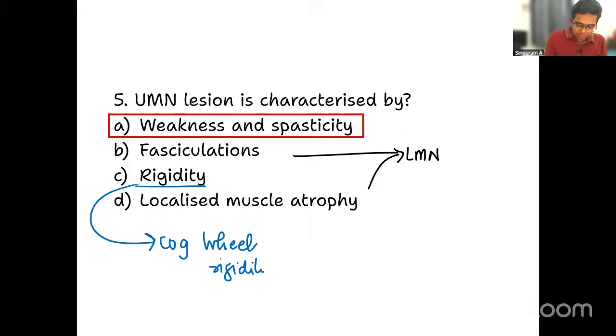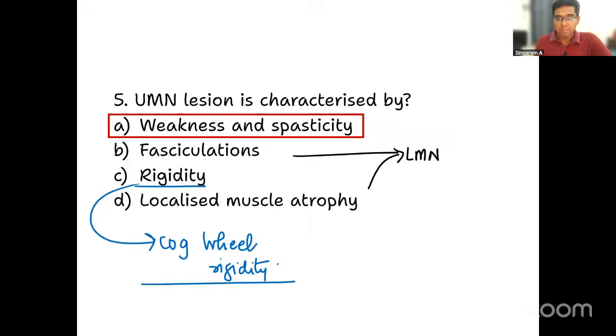Okay, right. So with those conditions only, you get rigidity, right? So that option is also ruled out. The clear answer for our question is weakness and spasticity. So that was about question number 5, which is now completed. Okay, right. Now moving on to the next one.